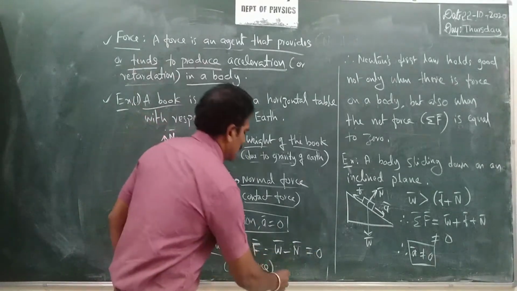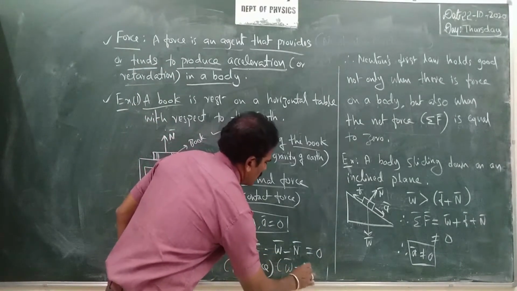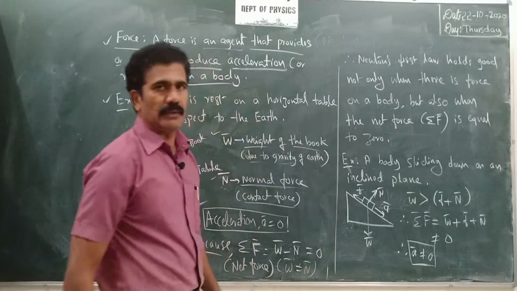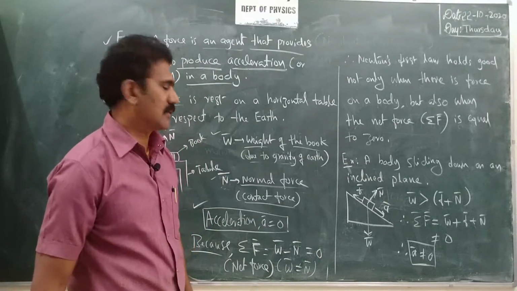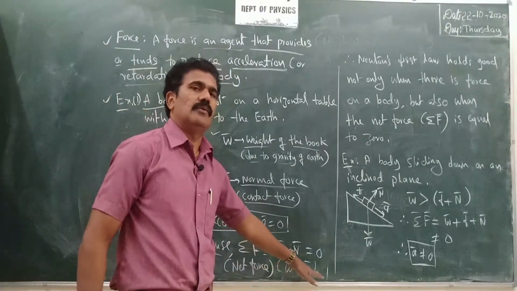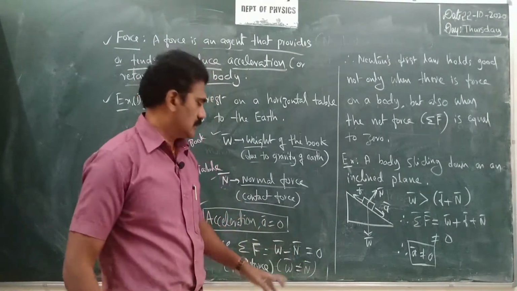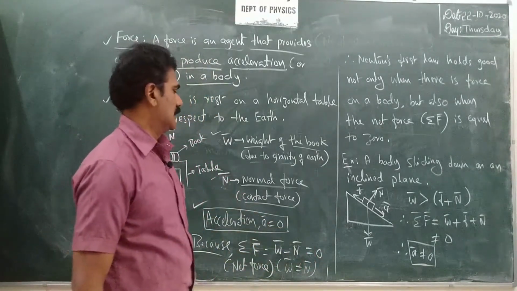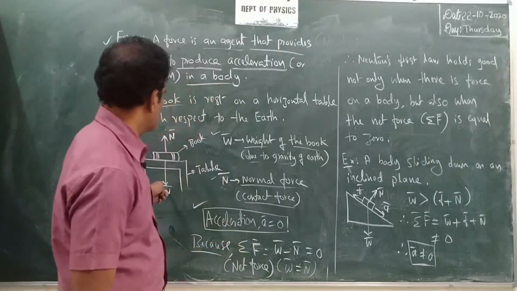So you have to understand that. W bar is equal, in fact, to N bar in magnitude. Okay, in Newtonian mechanics, when equal forces act in opposite directions, they cancel each other. Okay, so magnitudes are cancelled. This bar indicates the direction.